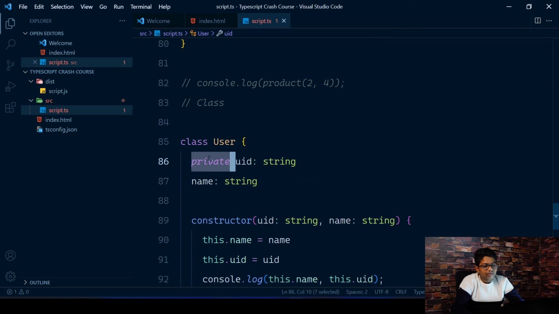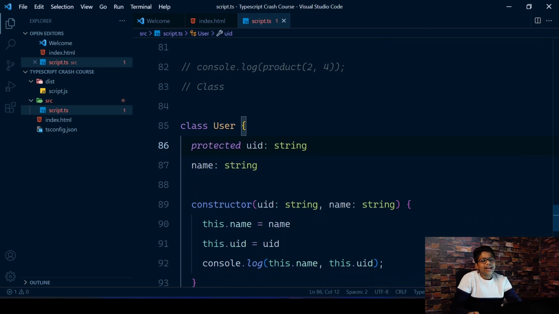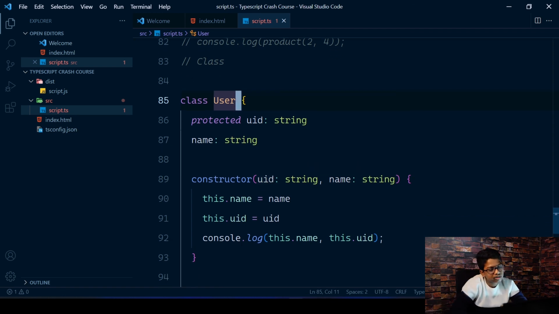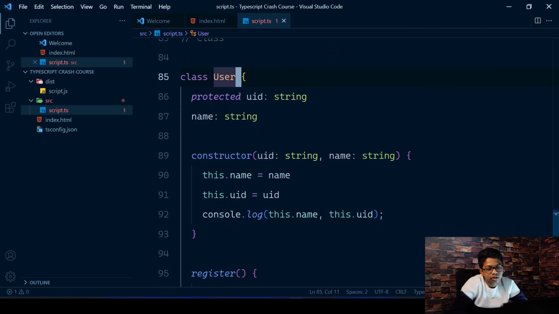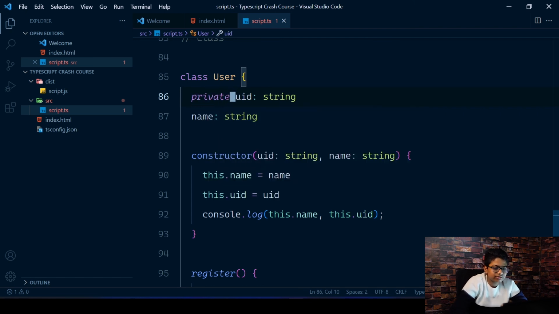Now other than private, it's also protected, which means that it can be accessible by this class and the class that extends this class. It might be a bit confusing, but you can extend classes, so you can have a class, a copy of this with more features. So that's also possible, but if you do that, you can access this if you use protected. But for now, I'm just going to make it private.